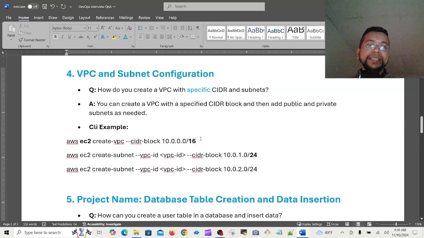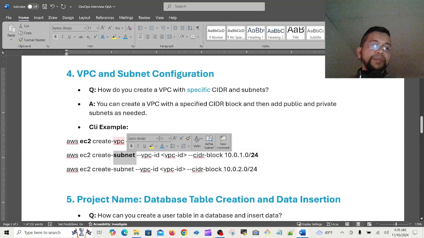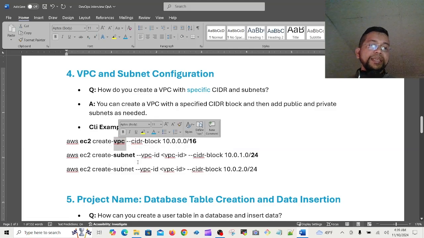When it is /16, that means it has at least 65,600 IP addresses, I forgot, 600, 700. But here /24 means the IP addresses are only 256. Okay, just keep in mind, 65,000 to 256. This is the father, this is the child. Subnet is the child of the VPC. So VPC is father, subnet is child.